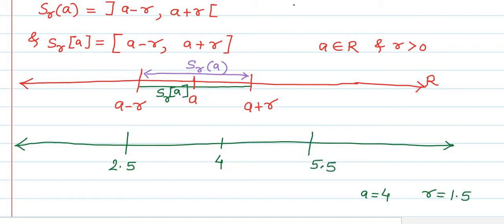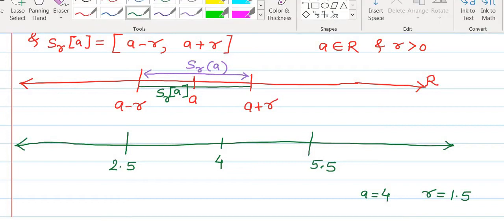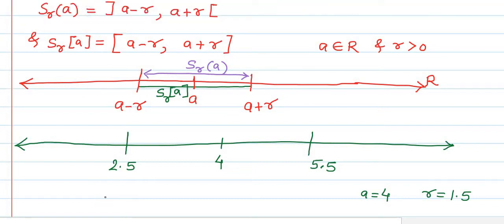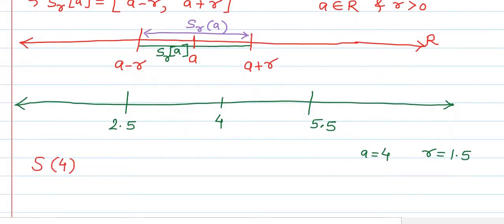Okay. Now in this particular example, if we consider the open sphere centered at 4 and with radius 1.5, then this open sphere will be certainly the set of all the points x which belong to the set of real numbers, such that the distance of x from the fixed point A, here 4, is less than R, meaning 1.5.